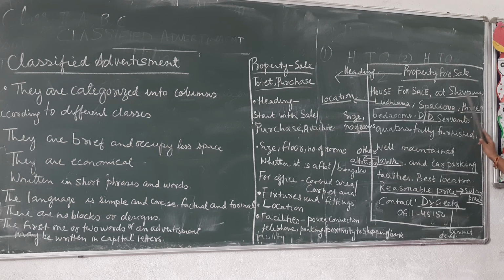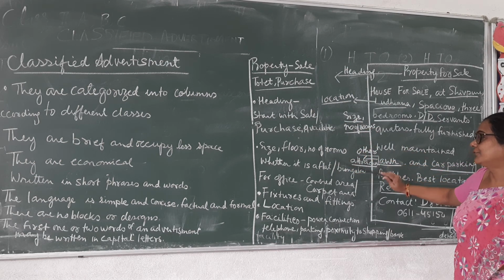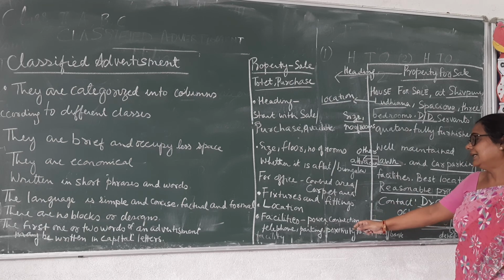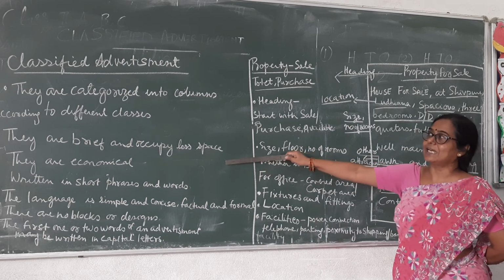Now here, at Shivpuri, Ludhiana, the location is given. Spacious 3 bedrooms, the size of the rooms and the number of rooms are given there. Well maintained lawn, what are the other attractions? Car parking, lawn facilities and all, it's there. Reasonable price, this is the selling price, that it is reasonable. And this is the contact, Dr. Geeta and all. So all that we have talked about here: heading, size of the floor and the number of rooms, covered area, carpet area, and facilities, all that is mentioned here. This is the general format for all classified advertisements.